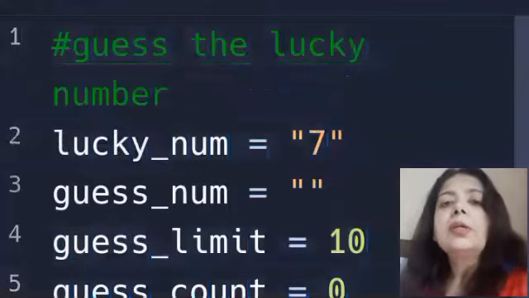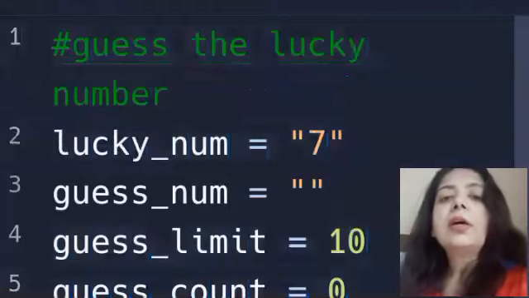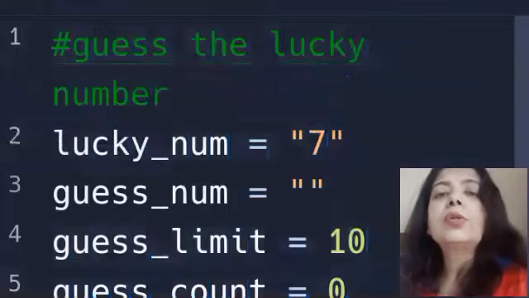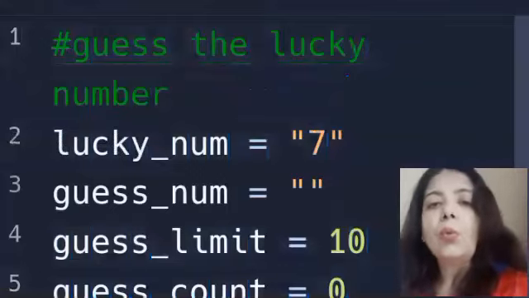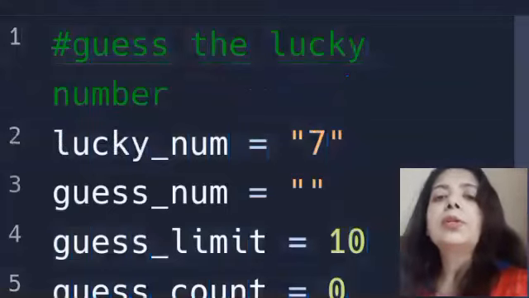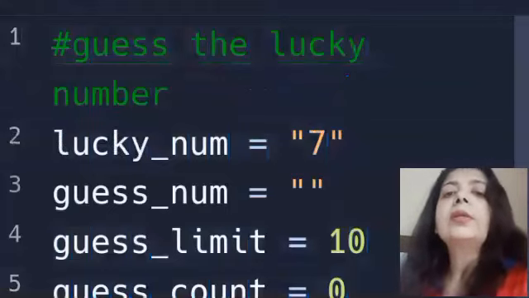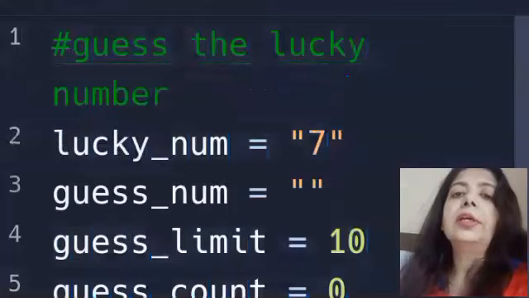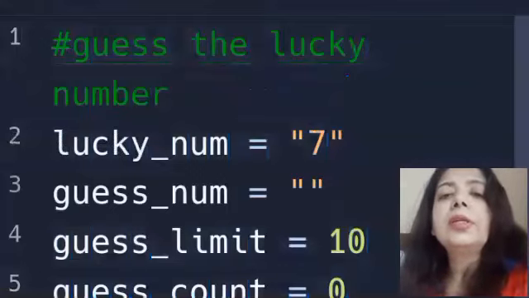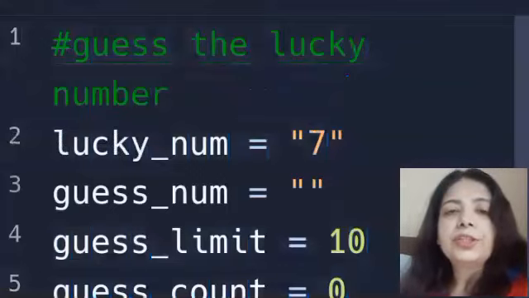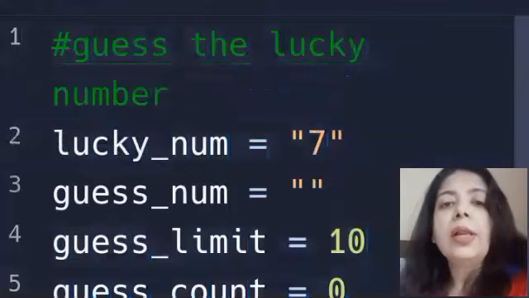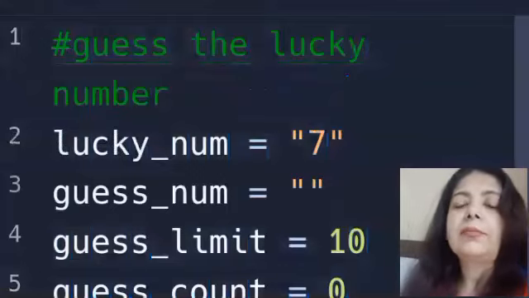The guess count will start from 0 and then keep increasing by 1: 0, 0 plus 1, 1 plus 1, then 2 plus 1, until it reaches the limit of 10. So that's the idea. Let's see how it goes.